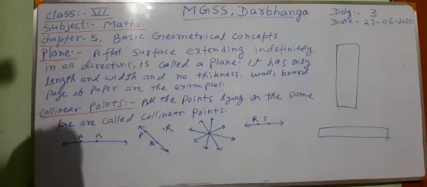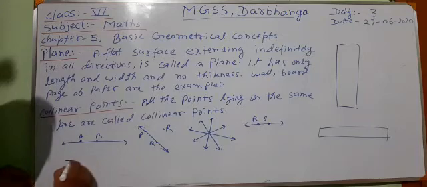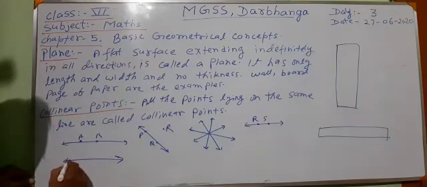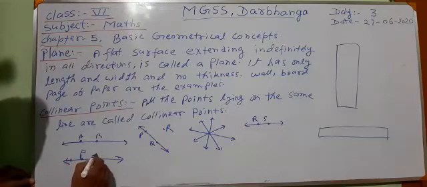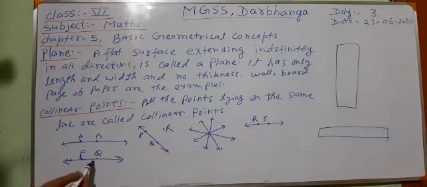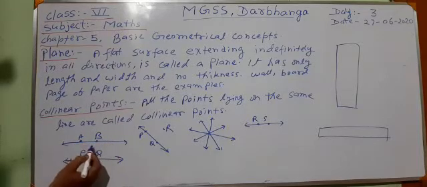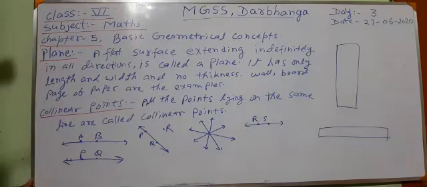Here, suppose there is any line. We have drawn a line. This is a line. And draw any two points, P and Q. What we are saying? Two points P and Q are lying on the same line. So P and Q are collinear points. Here A and B are on the same line. So points A and B are collinear points.